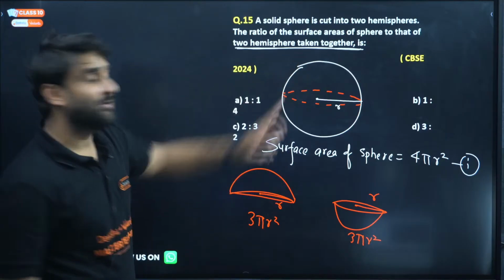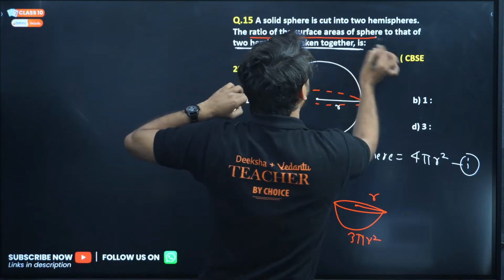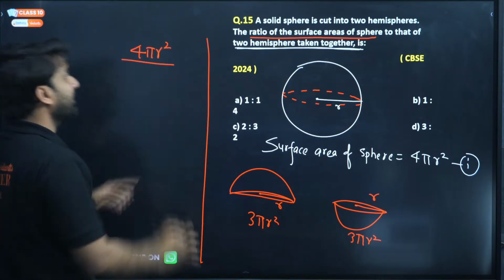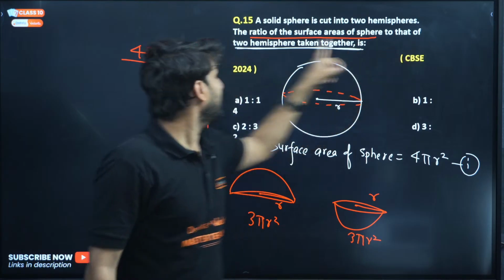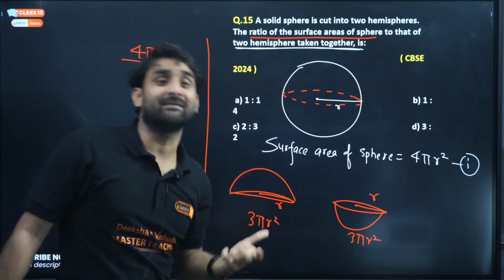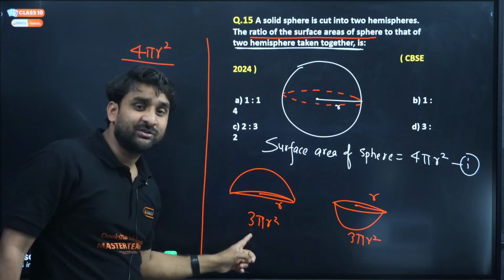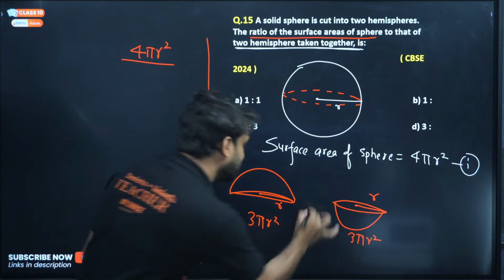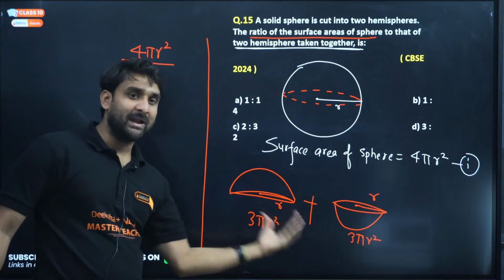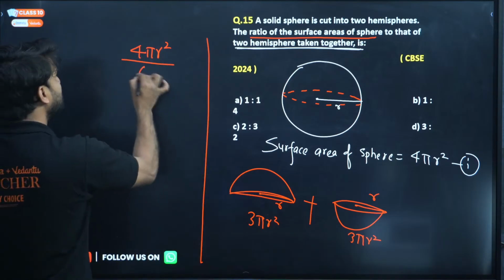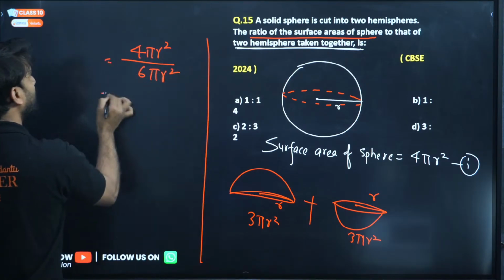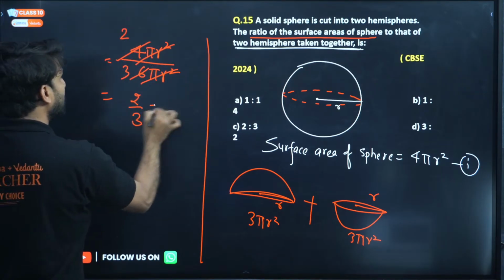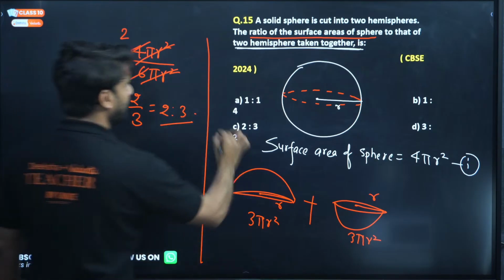Now read the question. We have to find the ratio of the surface area of a sphere, 4 pi r square, to that of two hemispheres taken together. The total surface area of one hemisphere is 3 pi r square. The total surface area of the second hemisphere is 3 pi r square. So 3 plus 3, combining these two, will be 6 pi r square. So pi r square cancelled. 2 times 2 is 4, 2 times 3 is 6. So 2 by 3, which is equal to 2 ratio 3. So 2 ratio 3 is the correct answer.